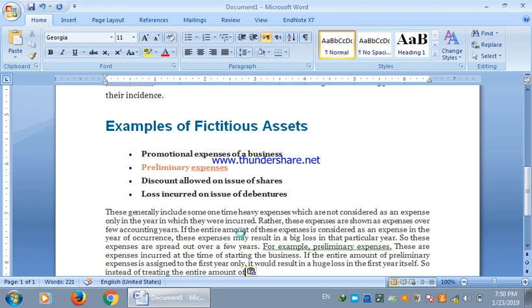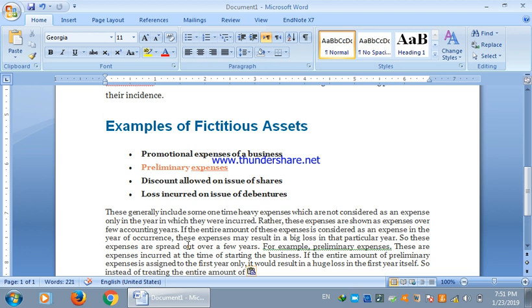In case of the shares issuance of the company, the shares may be issued at a premium or at a discount. If they are issued at a premium, that is above the par value, it results in a capital reserve, which is an equity account and is shown on the equity side, that is the liability side of the balance sheet. On the other hand, if shares are issued at a discount, that is below par, it results in a capital loss, and that is considered a fictitious asset.